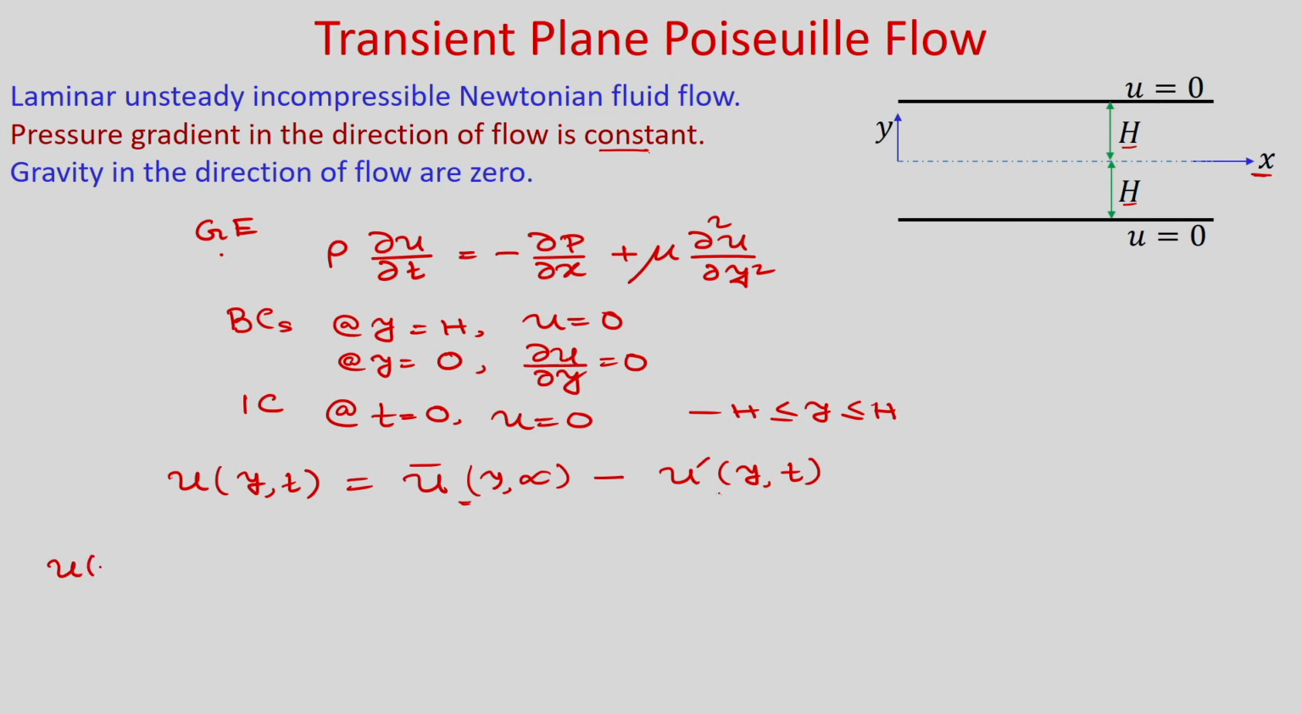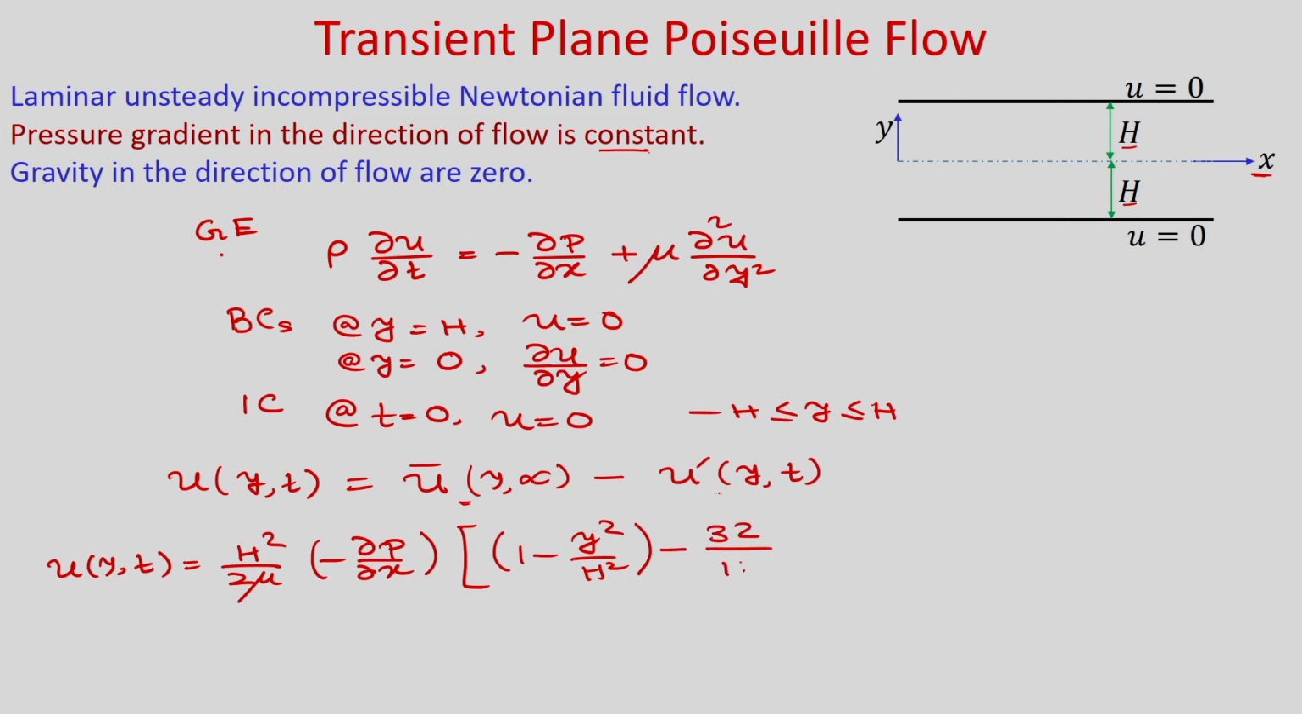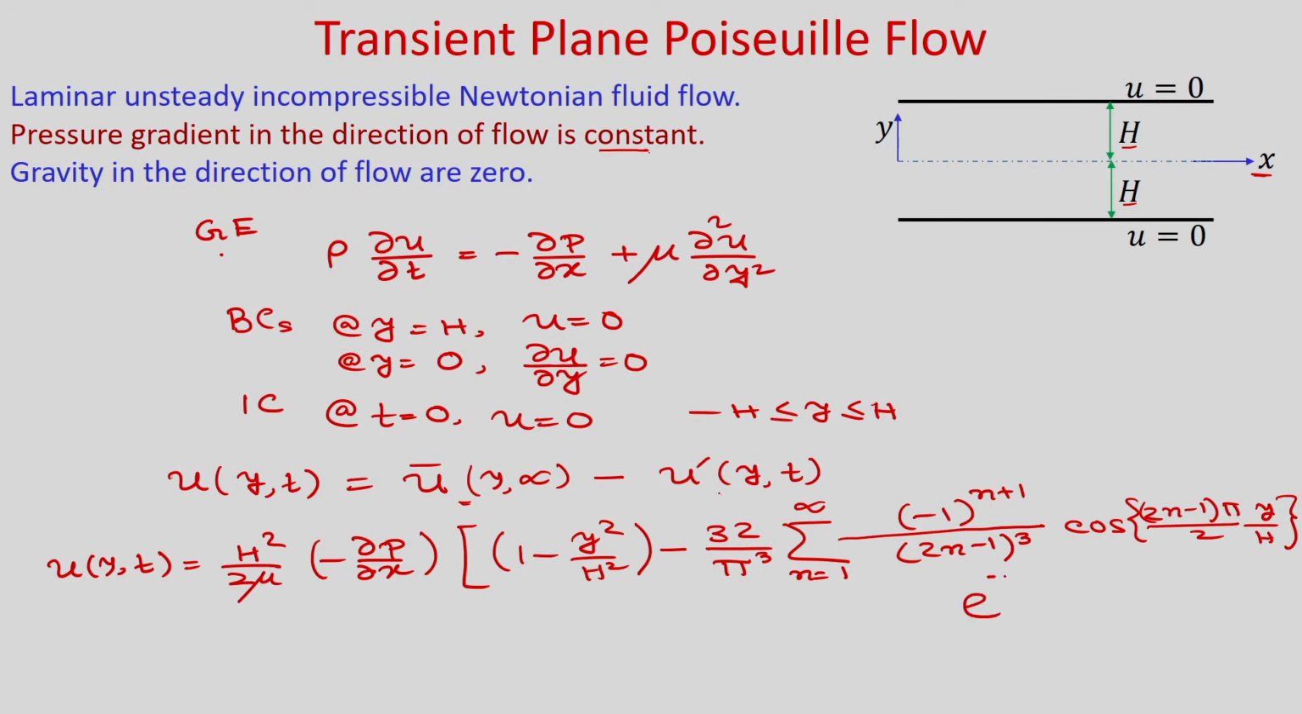You will get the final solution u y t as h square by twice mu into minus del p by del x, times the steady solution 1 minus y square by h square, which is the parabolic profile you know, minus 32 by pi cube summation of n is equal to 1 to infinity, minus 1 to the power n plus 1 divided by twice n minus 1 cube, then cos of 2 n minus 1 pi by 2 y by h, and e to the power minus twice n minus 1 square pi square divided by 4 h square nu t. So, this is the final solution.